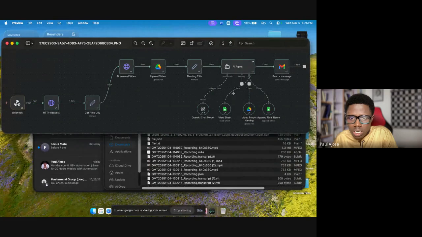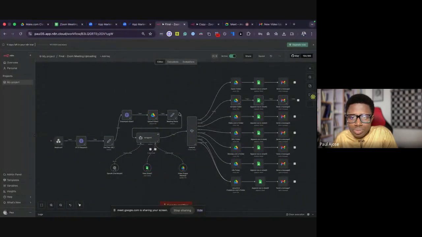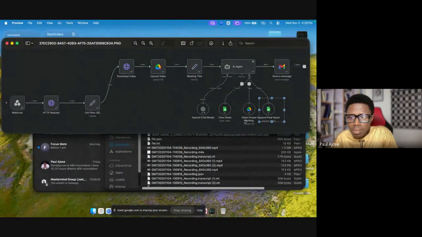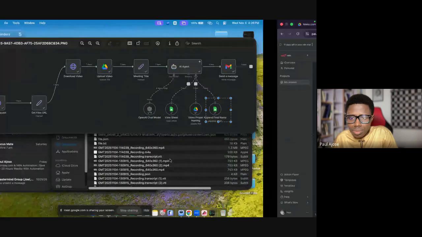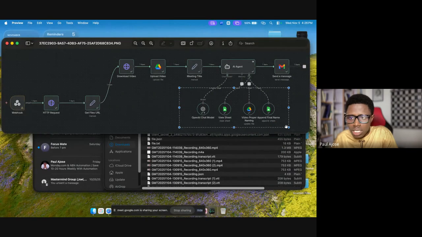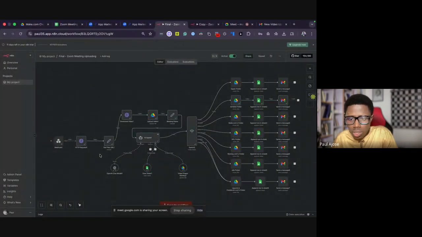This is the one I submitted yesterday, as you can see. The appending of name is done under the agent here. So if I'm appending the name and I'm adding the link, that will not be correct, since I'm still going to be moving the files into a different folder. So instead of having 4 tools under this agent, I have 3 tools under the agent here, which is the brain itself, the AI itself, the view sheet, and the renaming. That's all.